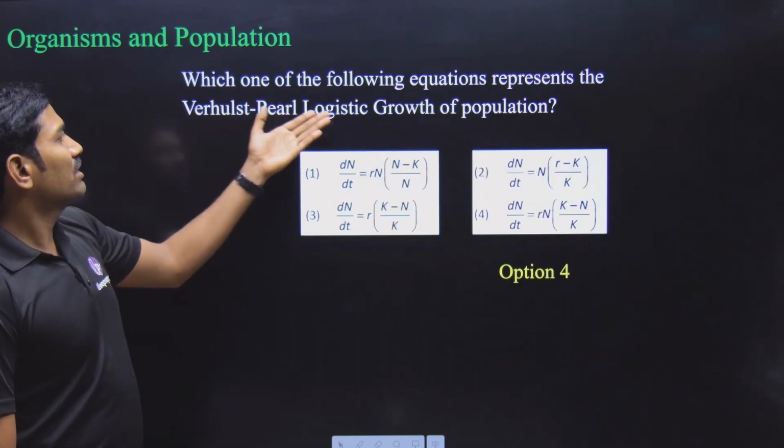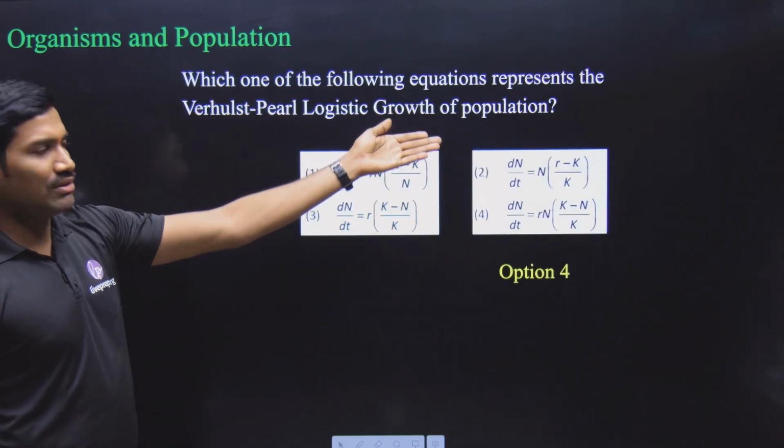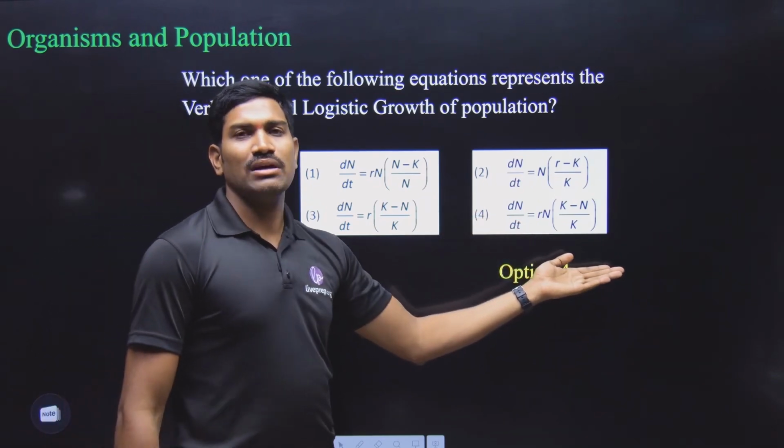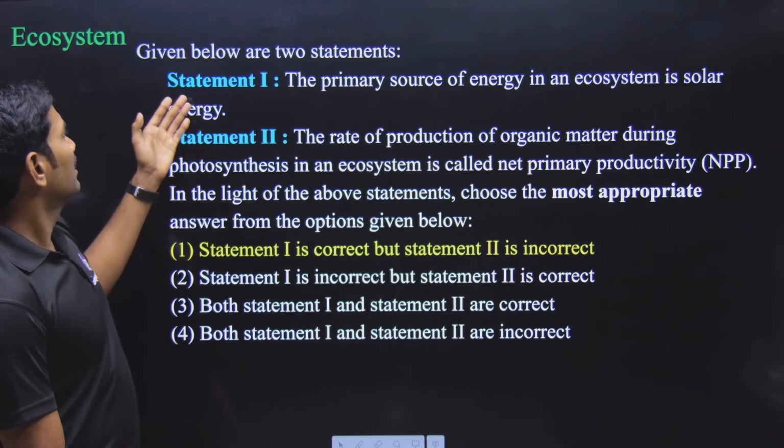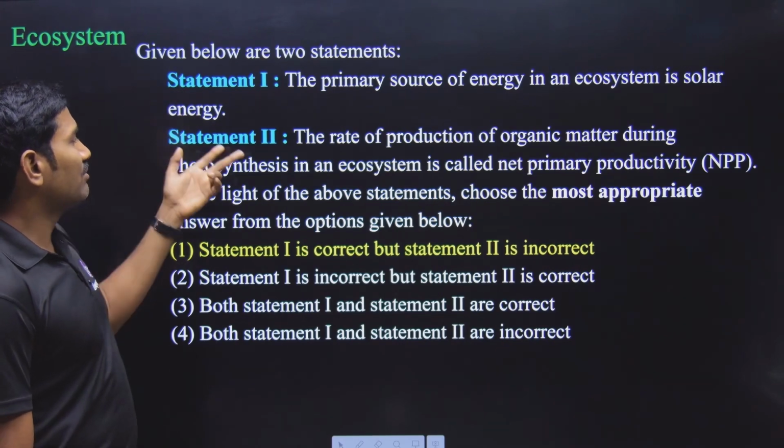Next one. Another one, they have given about this growth curve and all. So direct formula that they have given in NCERT, answer is option 4. This is directly from the NCERT only. Next one, from the ecosystem. So they have given two statements.